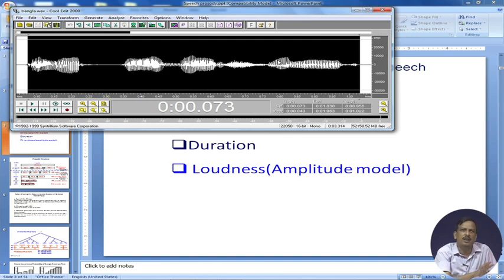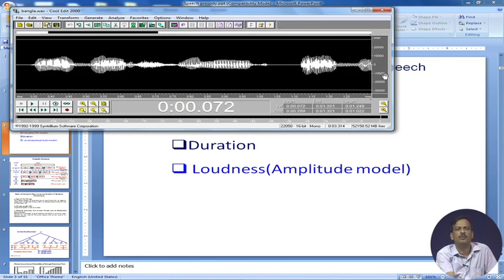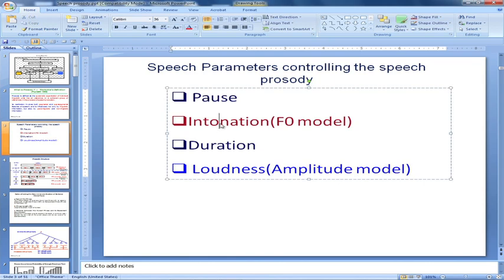So, there is an amplitude movement also, but people say that amplitude is not that important for prosody, because even if amplitude is equal, if you are able to model the duration, F0 and pause, then I can convey the prosodic information of the speech. So, the prosodic parameters for the speech are pause, intonation or F0, duration and loudness, that is amplitude. Now, we discuss them one after another in modeling.